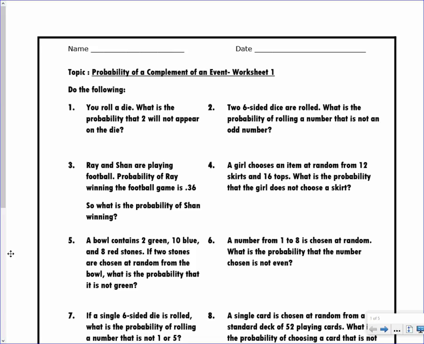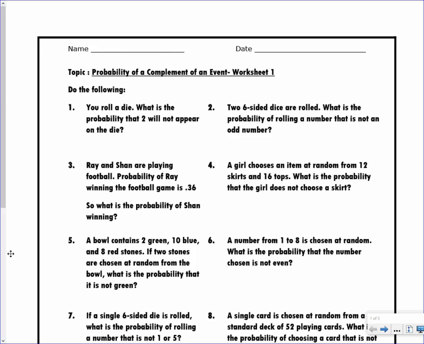Today you are getting notes over complements of an event. We are actually going to be practicing this and doing it after we come back from Christmas, but we wanted to go ahead and give it to you now to kind of break down and lessen the notes for when we actually come back from Christmas break.